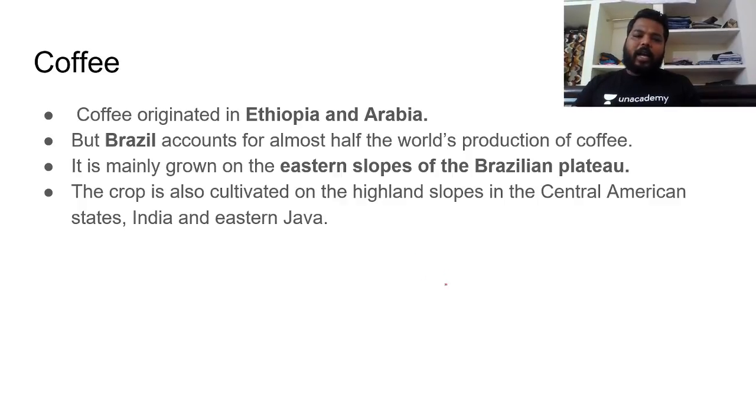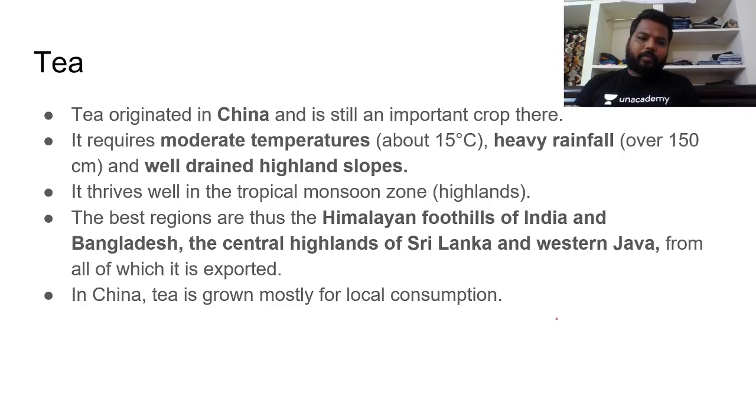Coffee, as everyone knows, originated in the Ethiopia region. But Brazil is the leading producer, and India is also one of the leading producers. In India it is Karnataka which has the leading coffee plantations. The crop is also cultivated on highland slopes in the Central American states. Then, tea originated in China, but it is still an important crop here.